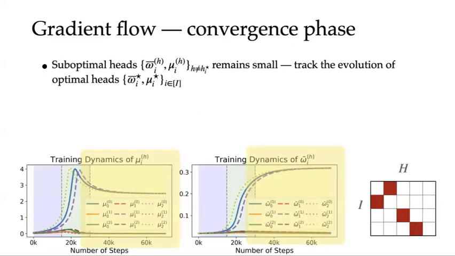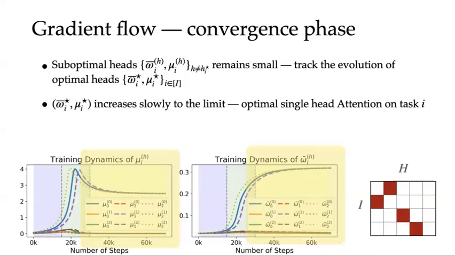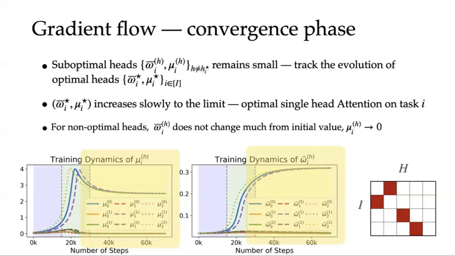The final phase is the convergence phase. The same as before, we only focus on the optimal heads. Here, the weights of the optimal heads gradually converge to become the optimal single-head attention for their corresponding tasks, while the weights of the non-optimal heads will remain small.